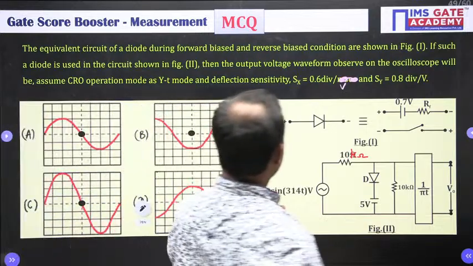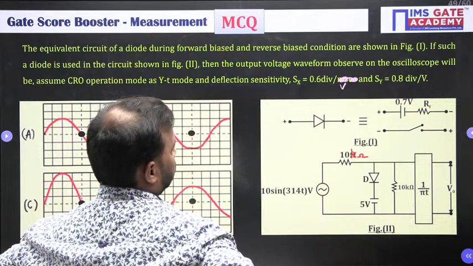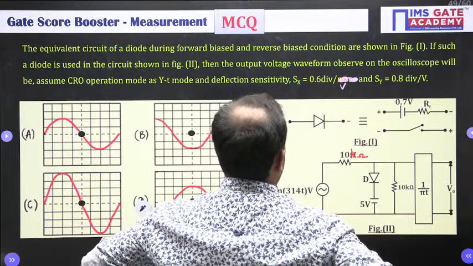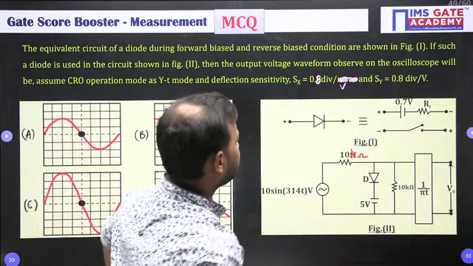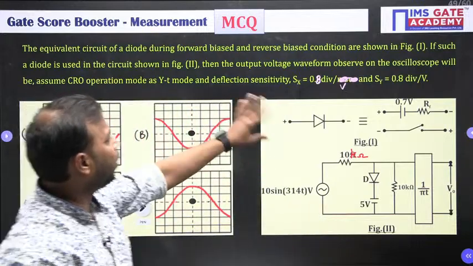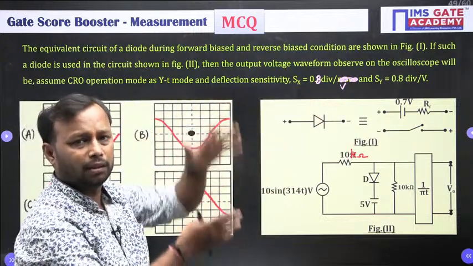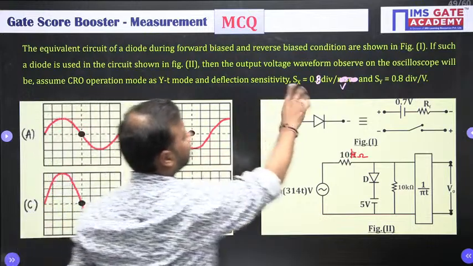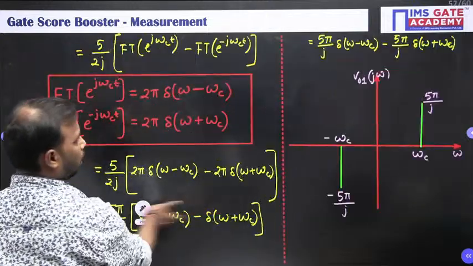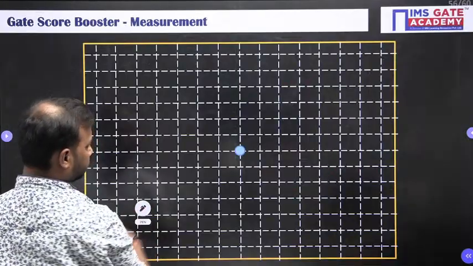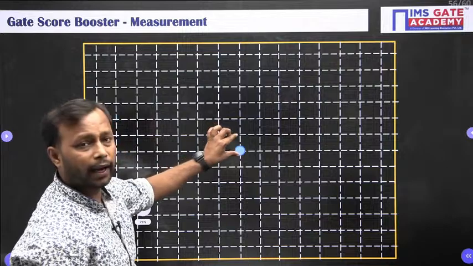Okay, what to do here? Let me take 0.8 division per volt for Sx and 0.8 division per volt for Sy. Anyway, both will not affect your answer. Your answer will be the same. There will only be a difference in the length or span of the curve. So Sx is 0.8 division per volt and Sy is 0.8 division per volt. This means on the CRO screen, for 1 volt it occupies 0.8 division.